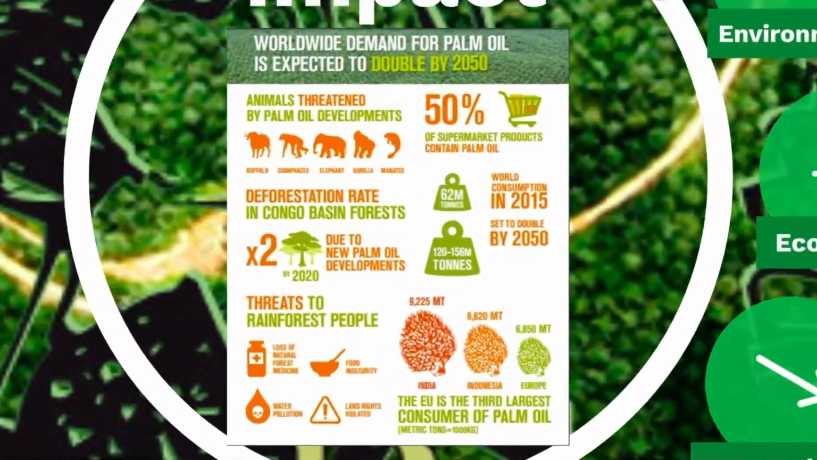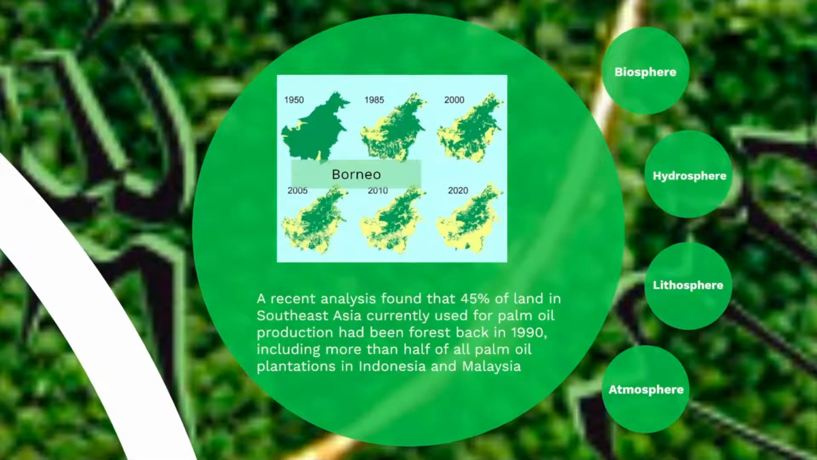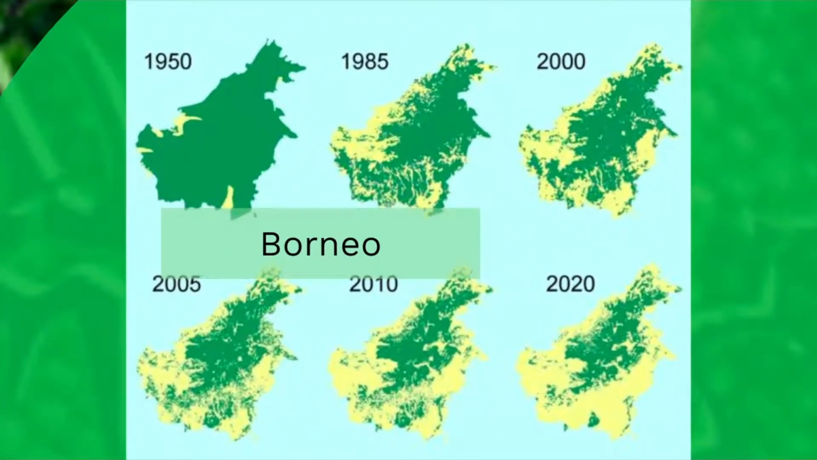Let's move on to the impacts. Oil palm was responsible for an average of 270,000 hectares of forest conversion annually from 2000 to 2011 in major palm oil exporting countries. Environmentally speaking, impacts can be categorized into four parts.